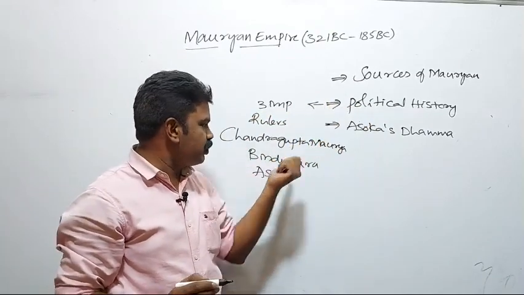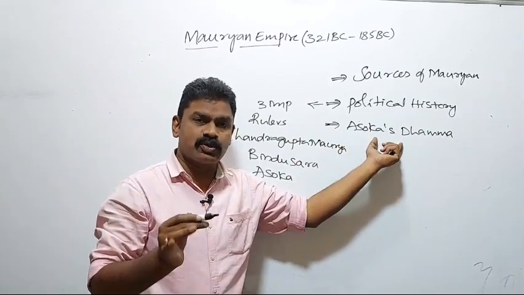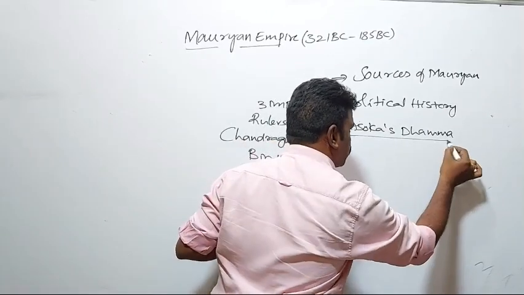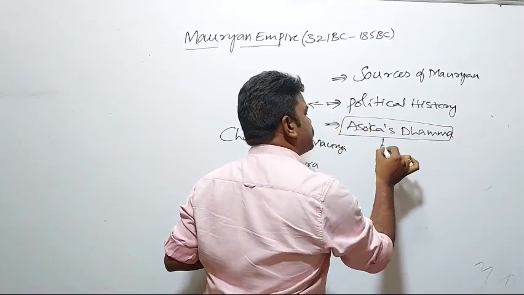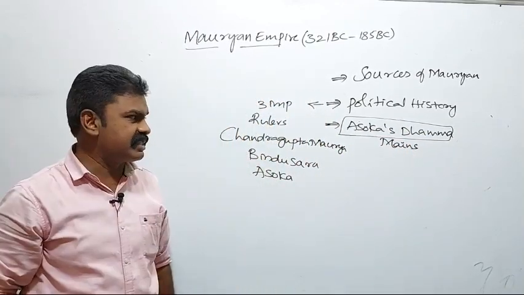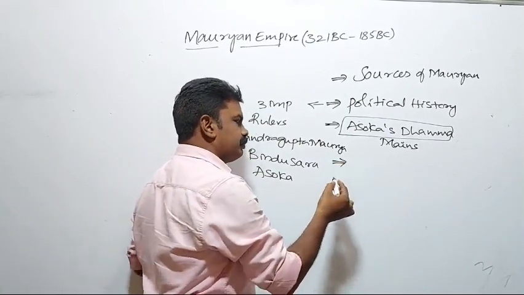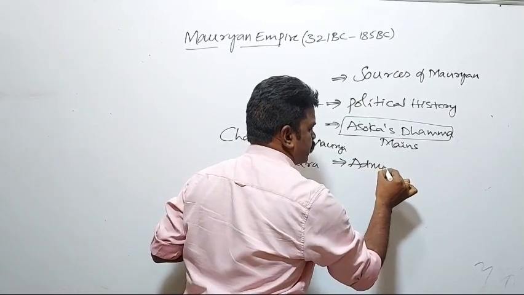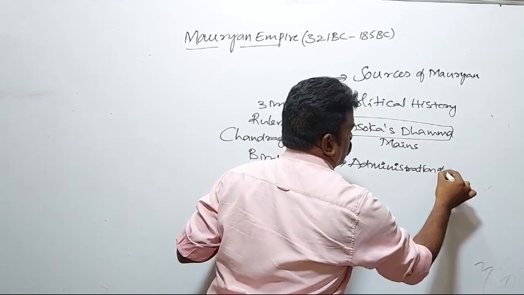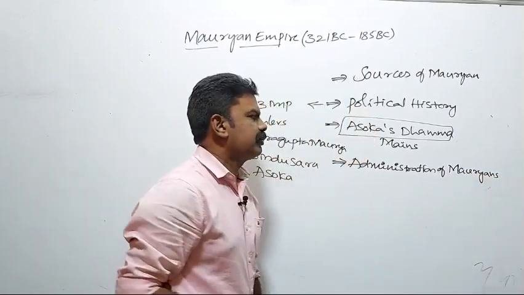After the political history, during Ashoka's period, Ashoka introduced Dhamma, that is Ashoka's Dhamma policy. It is a separate topic and a most important topic for mains examinations like Group 1 mains, civil services mains, and other examinations. After this, we are going to discuss the administration of the Mauryans. This is another topic to discuss in the Mauryan Empire.